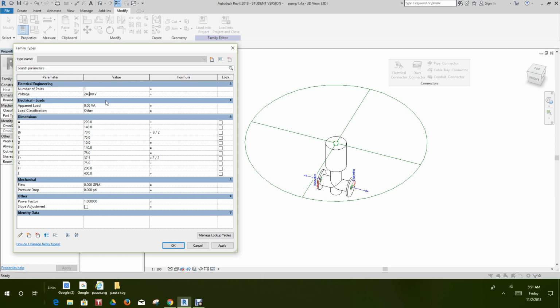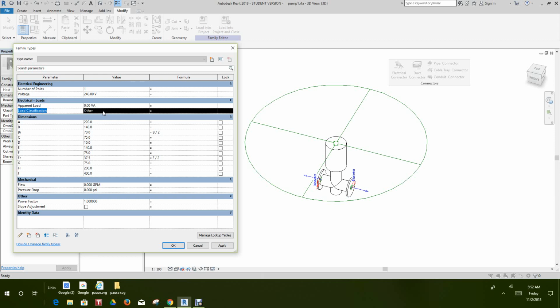So we got our poles and everything there. Now let's go add our load classification. Oh, I'm sorry. I want a load classification here. That's what we need here.